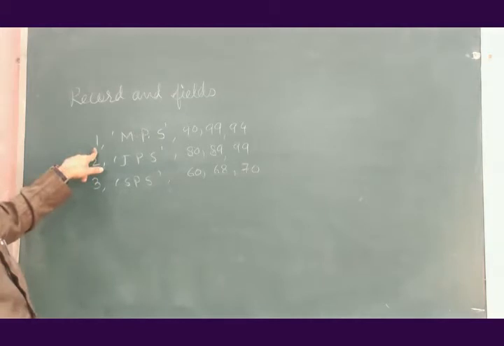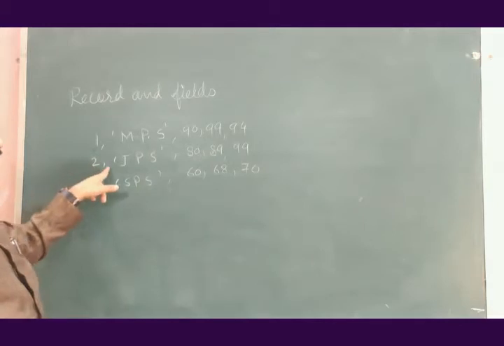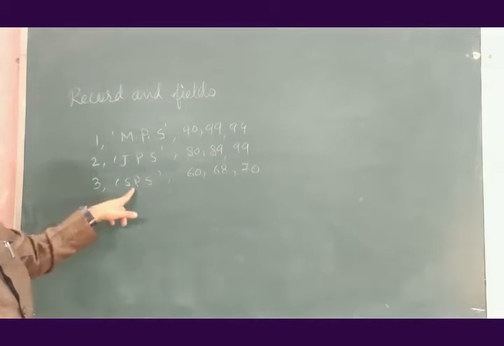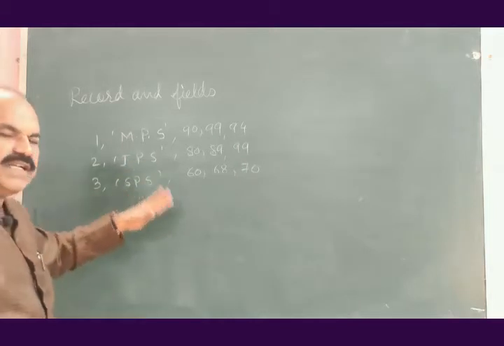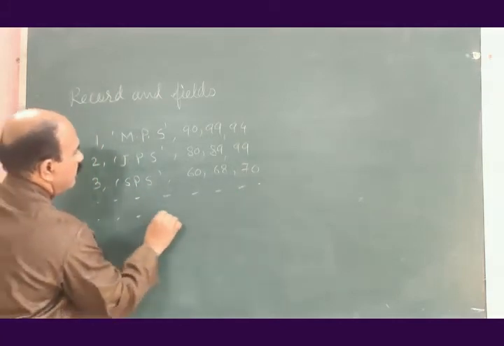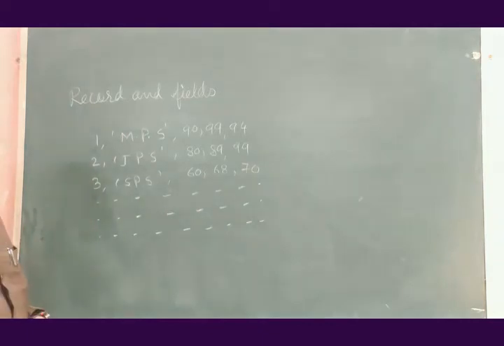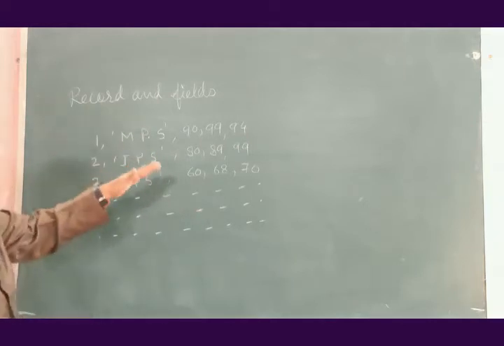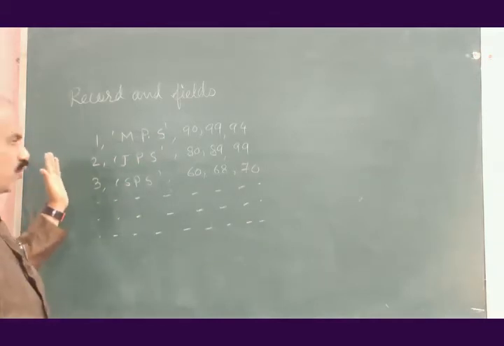This is serial number, this is name, this is data. Serial number, name, data corresponding to this name. Serial number, name, data corresponding to this name. I can continue. There may be many more such examples. Each line of this is a data file. This is a data file which has stored this data.